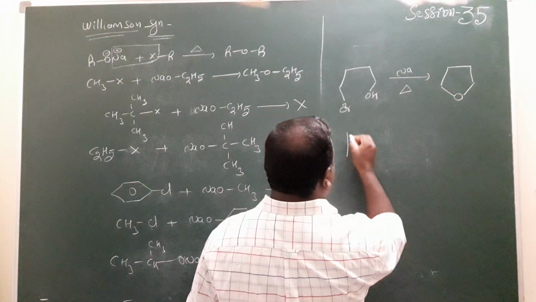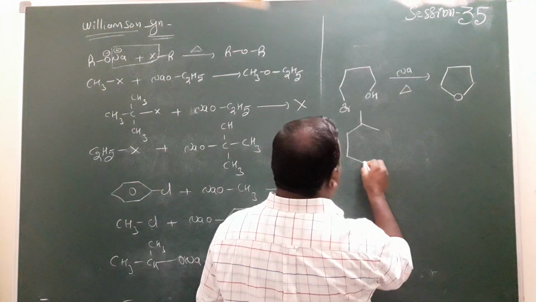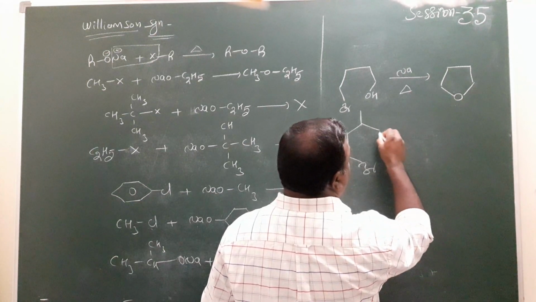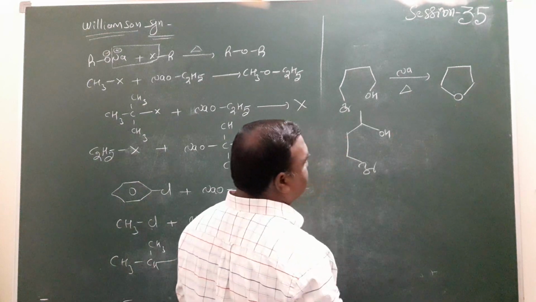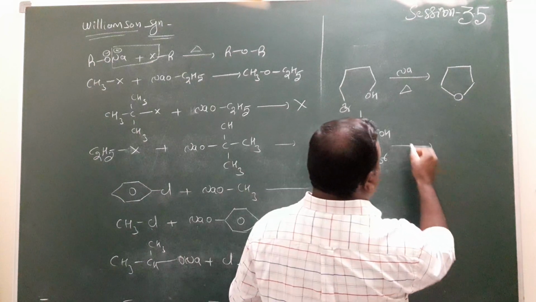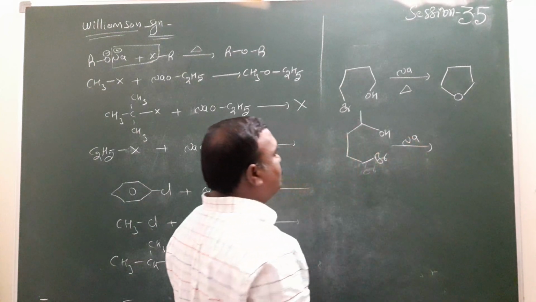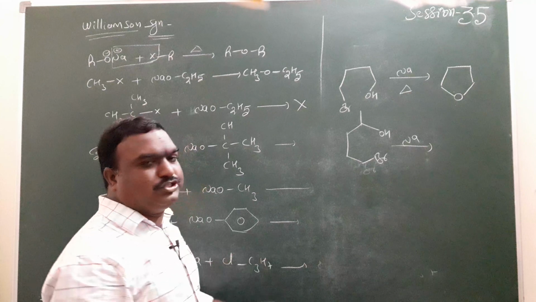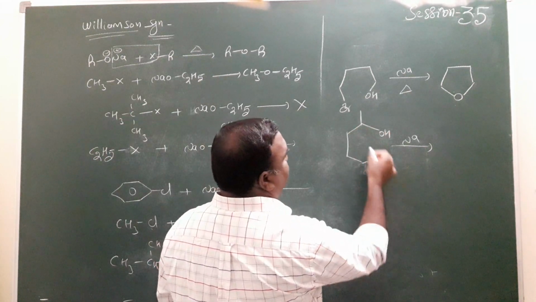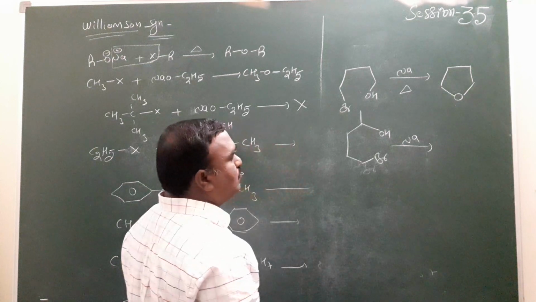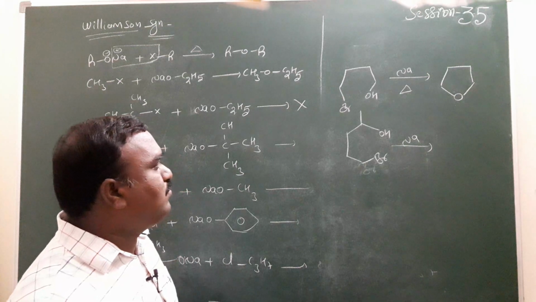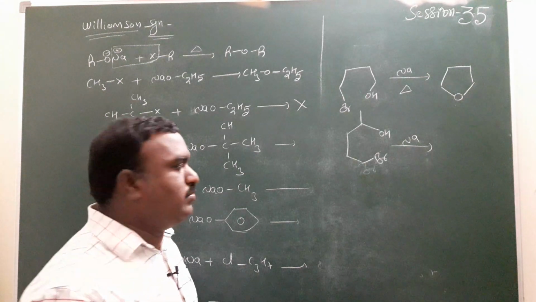For example, a compound is given like this. Here Br is given, here OH. In the presence of sodium, or directly you can take sodium alkoxide or potassium alkoxide. 1, 2, 3, 4, 5: 5-bromo-2-hydroxypentane, or 5-bromo-2-pentanol.